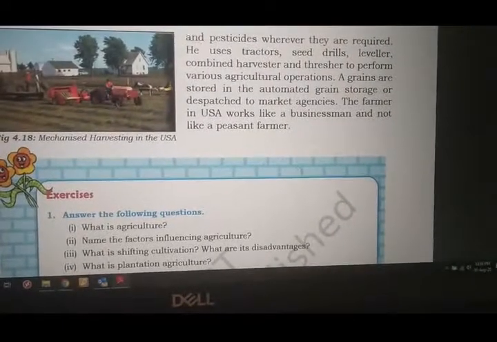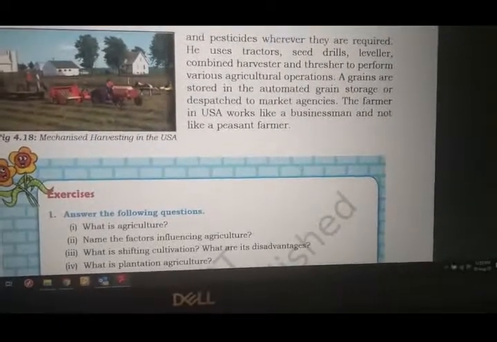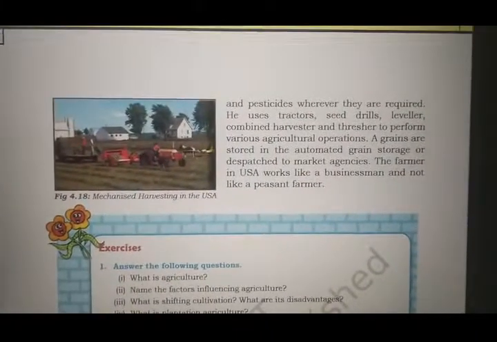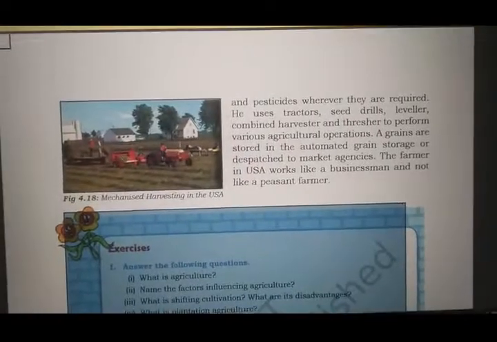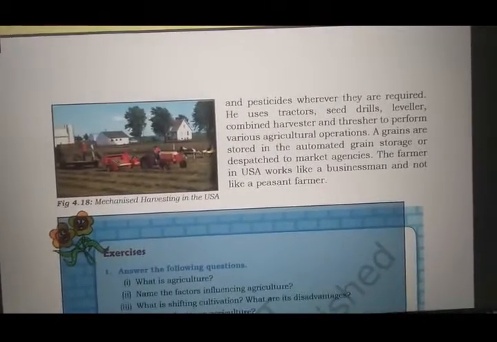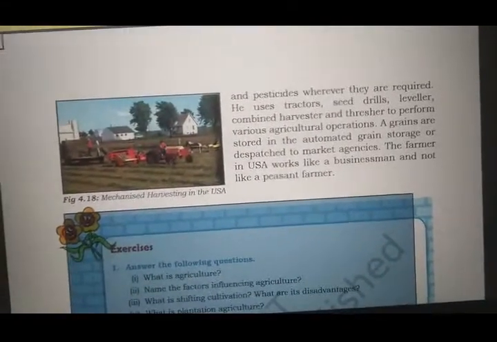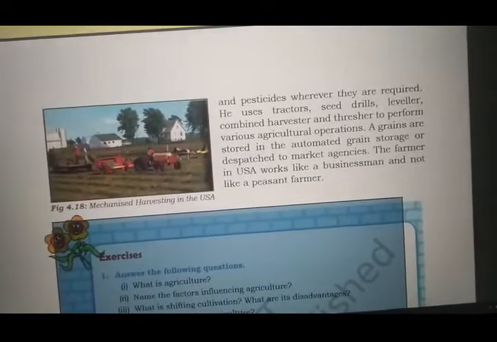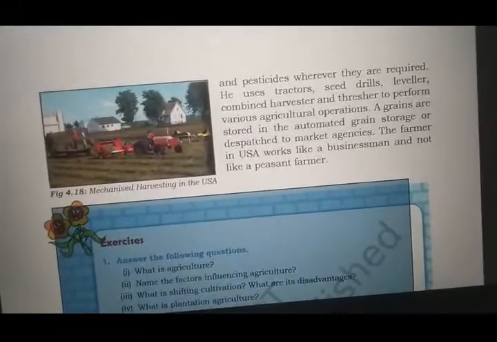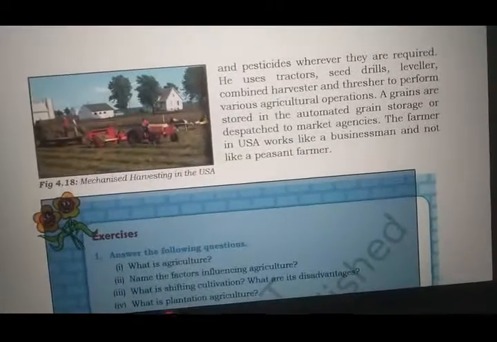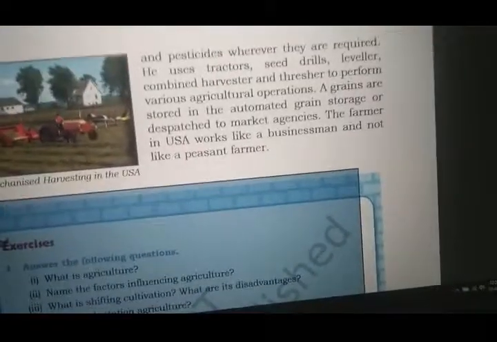The farmer in the USA works like a businessman and not like a peasant farmer. So there's a basic difference. The farmer Joey Horan uses a lot of modern technologies and techniques. He has a very scientific approach towards crop growth. That is why the difference between USA farming and Indian farming is that USA farmers are like businessmen. They are not farmers exactly, they are businessmen. And here they are the poor farmers.